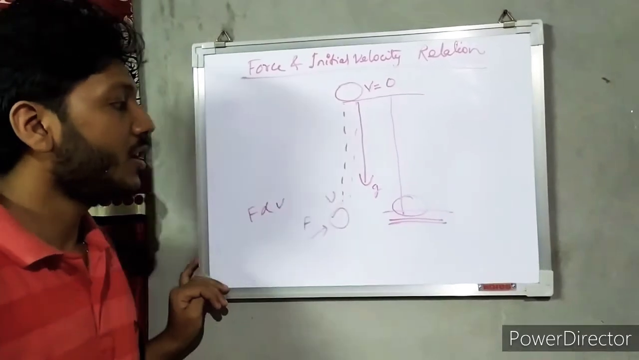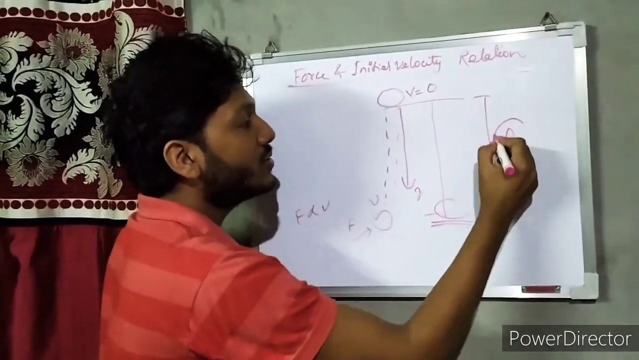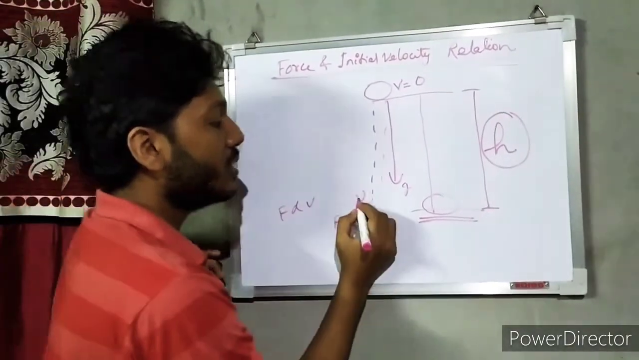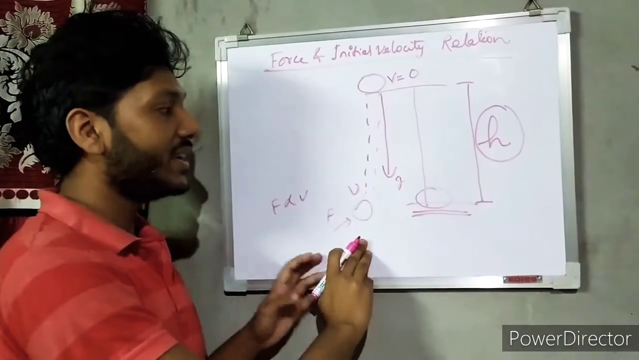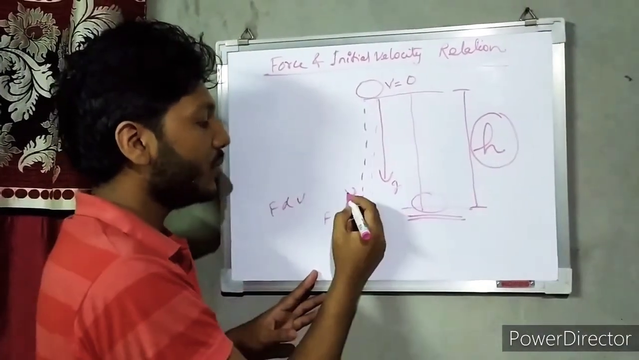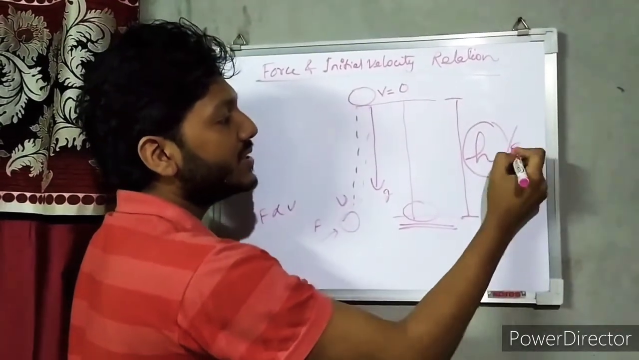Yes? So, suppose this is my height covered. What is this height's relation with the initial velocity? The more the initial velocity we apply to the ball, the more will be the height. Do you understand this? More the initial velocity, more is the height. Or you can just say displacement.